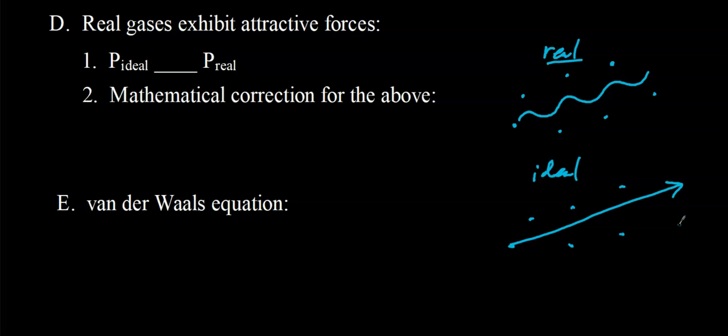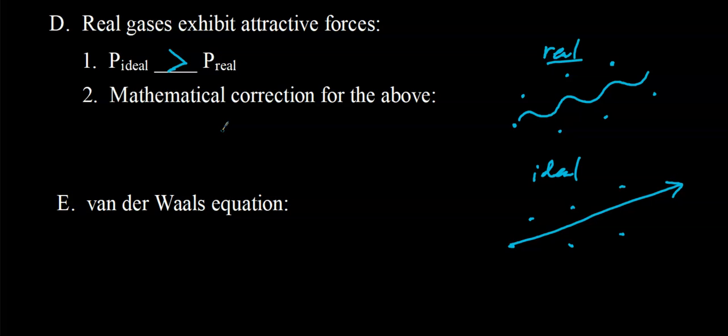Well, if the particles of an ideal gas are moving in straight line paths, that means they are going to collide with the walls of their container more frequently. Because the particles of a real gas do not travel in straight line paths, they take this kind of zigzag path, there's going to be fewer collisions. And fewer collisions then results in less pressure. So the pressure of an ideal gas is greater than the pressure of a real gas.